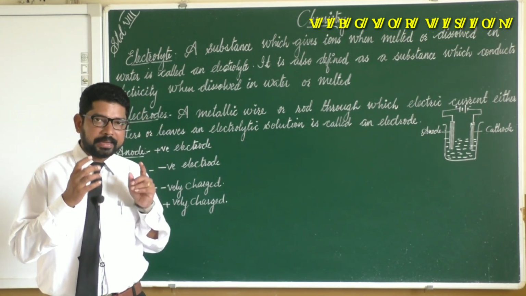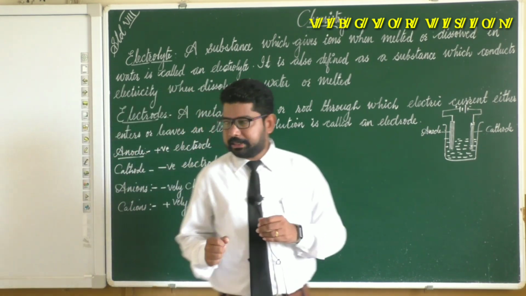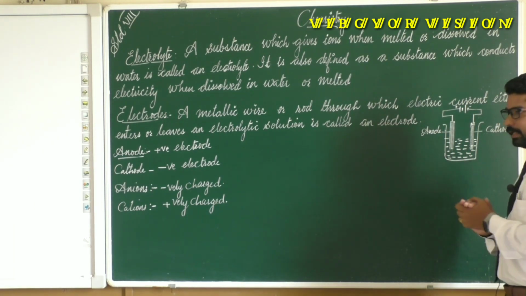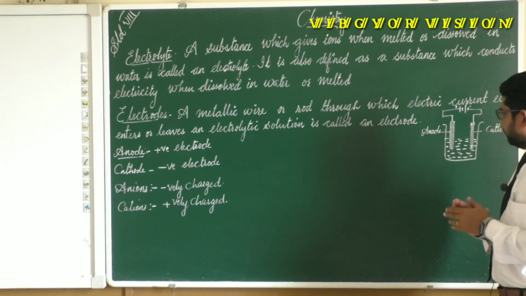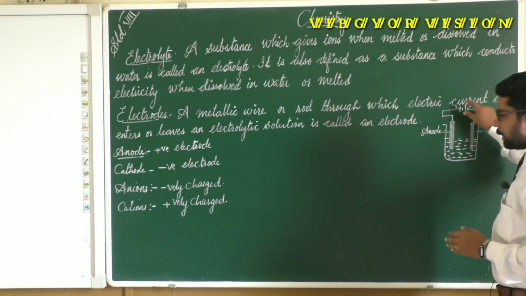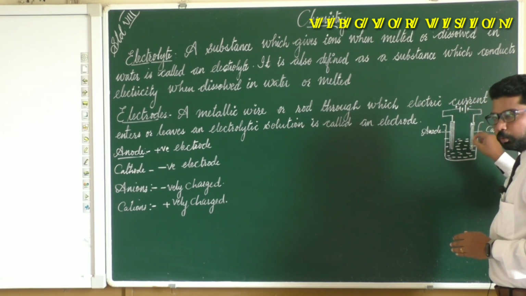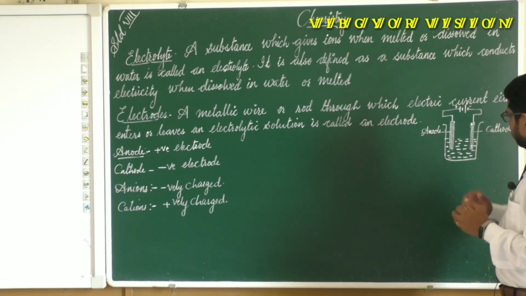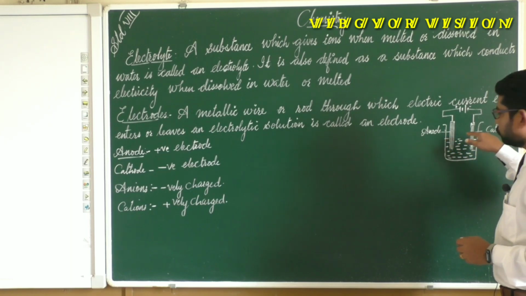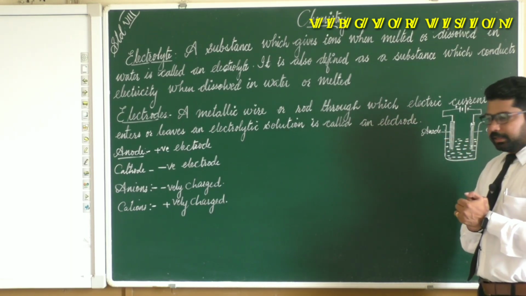To the electrolyte, electricity has to be passed. Let us see here, I have just made an electrolytic cell. This electrolytic cell is also known as voltameter. In this voltameter, this is the electrolyte, and this is the battery or cell. The electricity has to be passed through this electrolyte. For passing the electricity, you can see two rods here. These two rods are known as electrodes.